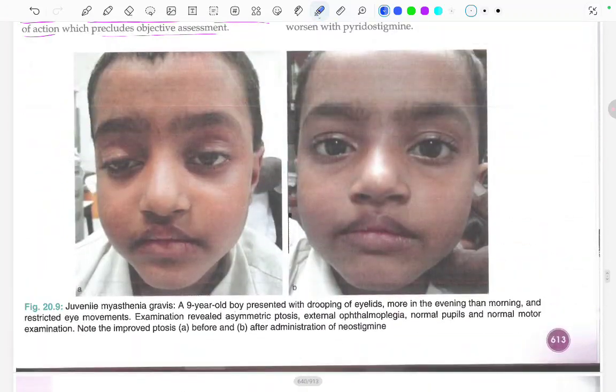So this is a case of juvenile myasthenia gravis. A 9-year-old boy presented with drooping of the eyelids more in the evening than the morning, and restricted eye movement is present. Examination revealed asymmetric ptosis and external ophthalmoplegia. See, there's asymmetric ptosis, which can be seen in this eye, and there's external ophthalmoplegia, normal pupils, normal motor examination. Note the improved ptosis before and after the administration of neostigmine. Ptosis has improved a lot in this eye.